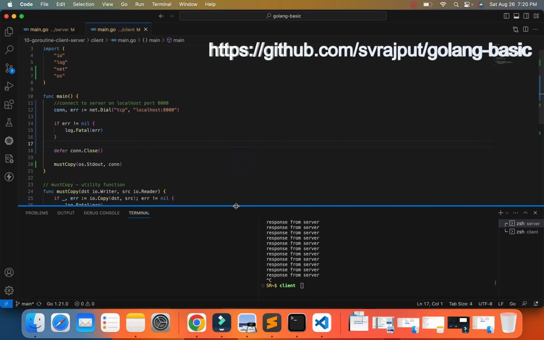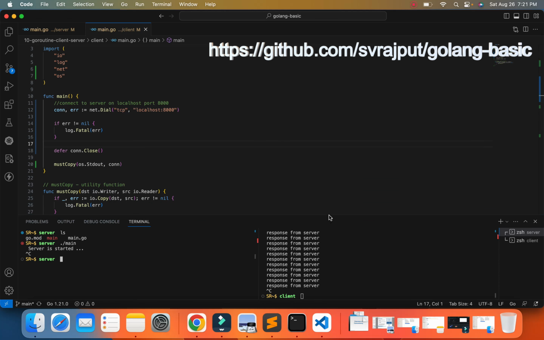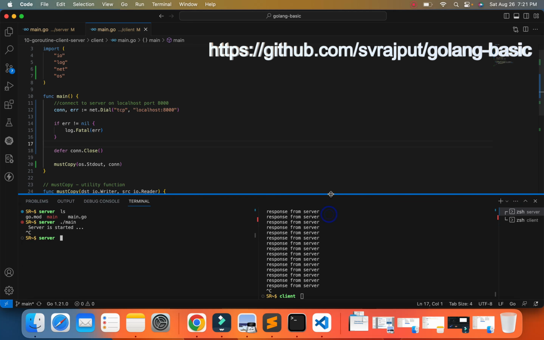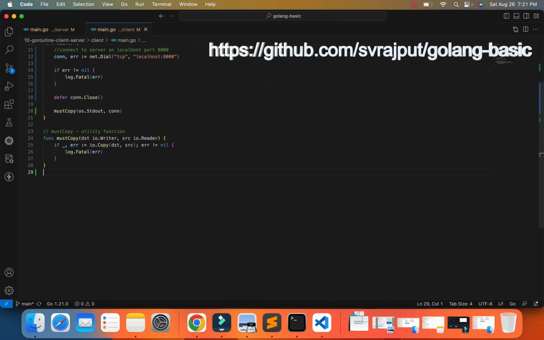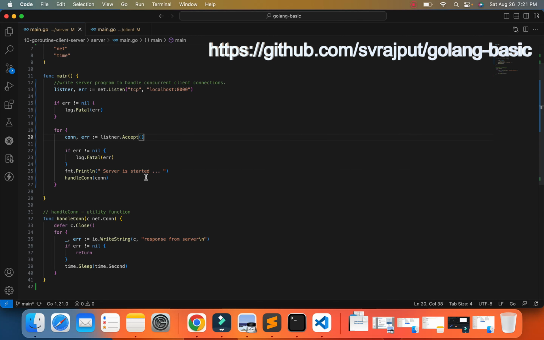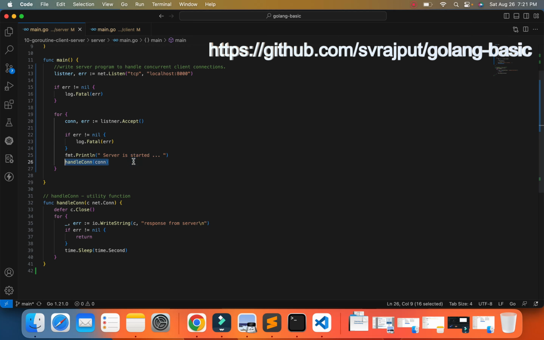But if I go ahead and run more than one client instance, our code will not handle that. The reason is we are not accepting more than one request at a time, because the handle connection method is used to handle only one request, or we can say it is not a concurrent request.